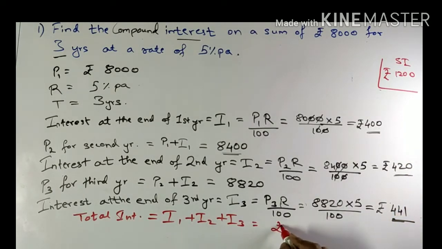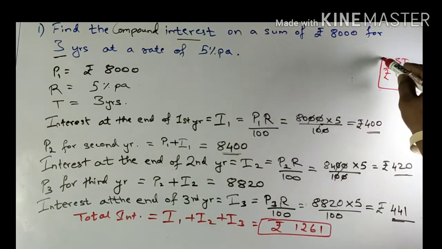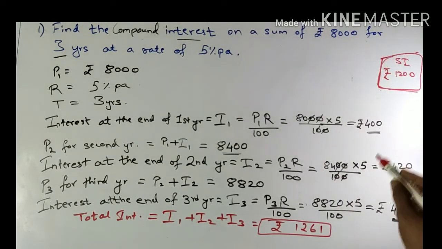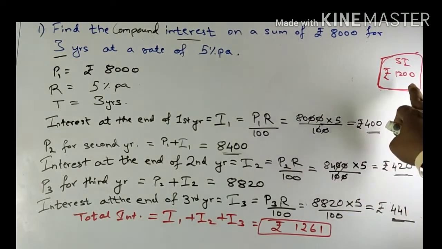Addition gives me 1261. If you compare the difference in the amount earned on simple interest and compound interest, this is the reason why my compound interest differs from simple interest.